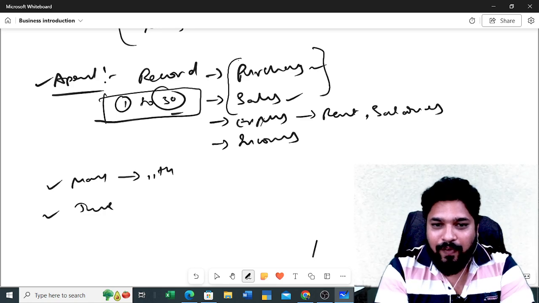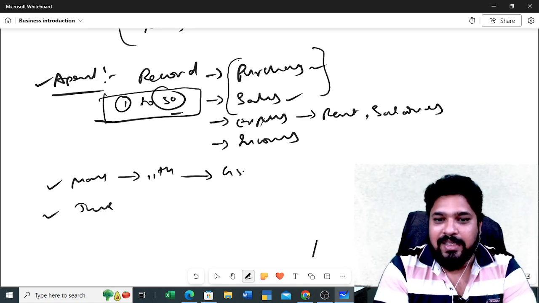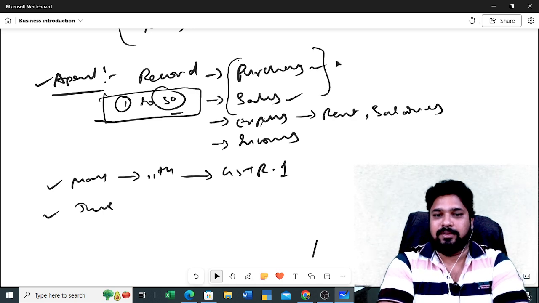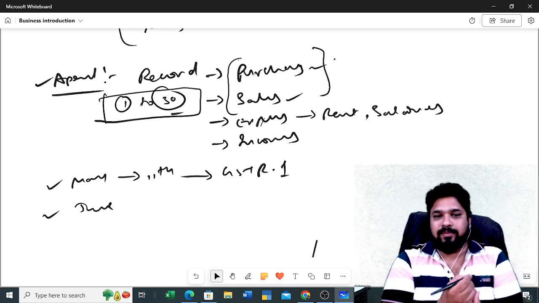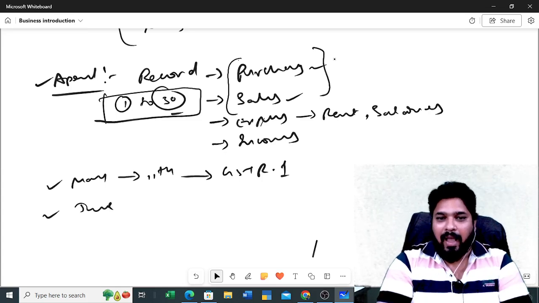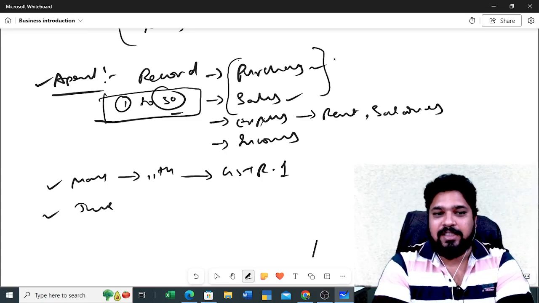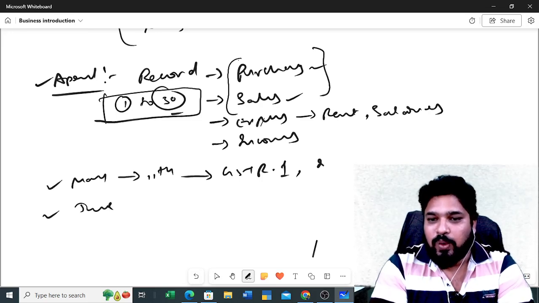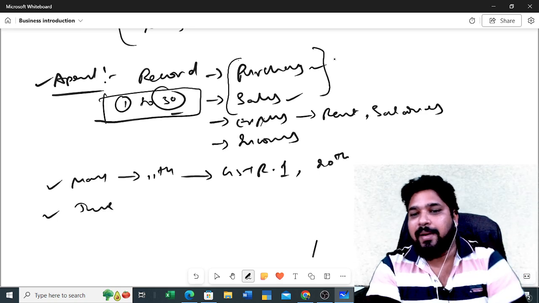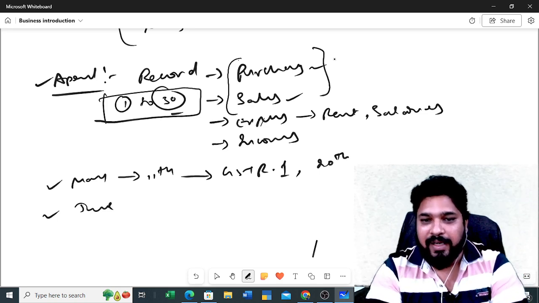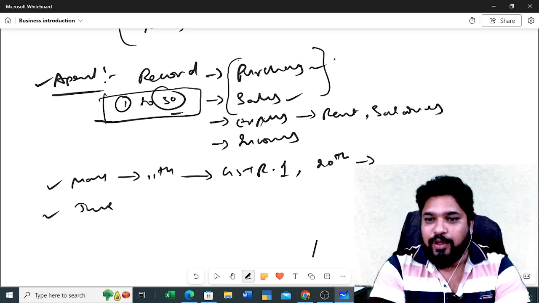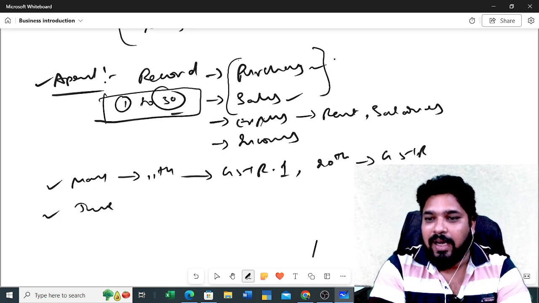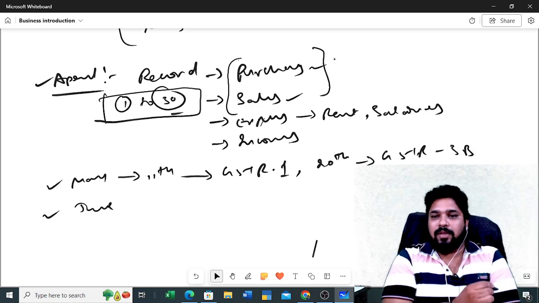You need to file your GSTR1 for the month of April, okay. And after filing this GSTR1, in the May month only, before the 20th of May month, you need to file GSTR3B.